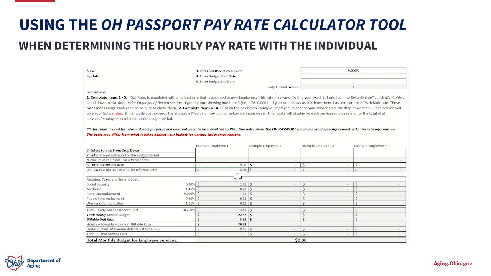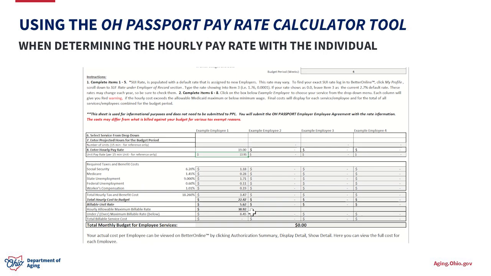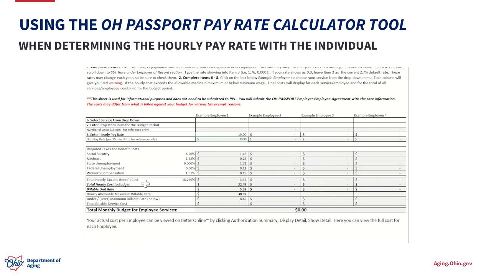And as you can see, it's done all of the math for us, adding in all of these different employer taxes. So as we can see, we're kind of moving down here, done all the math for us. Two numbers to point out: total hourly cost to budget. So this is where the billable rate comes in. So with the $19 an hour, the billable rate would be $22.47. So again, it's the hourly rate plus all of the employer taxes equals $22.47 per hour, which then they've done the math for you is a $5.62 per unit.